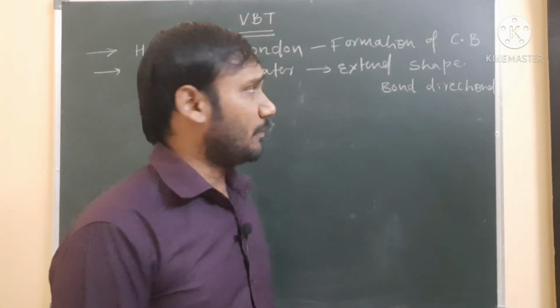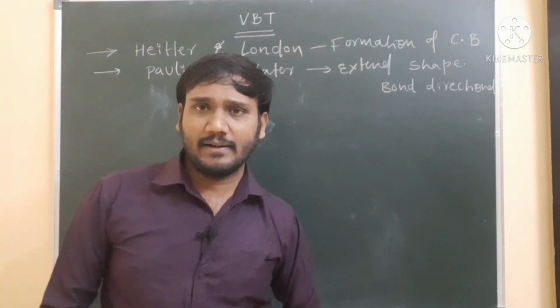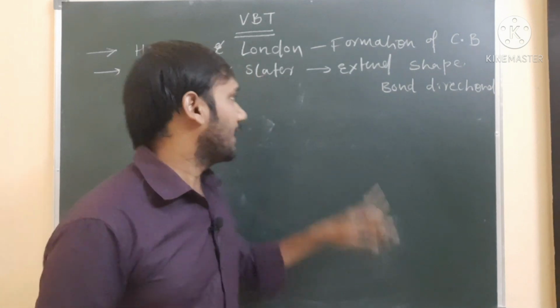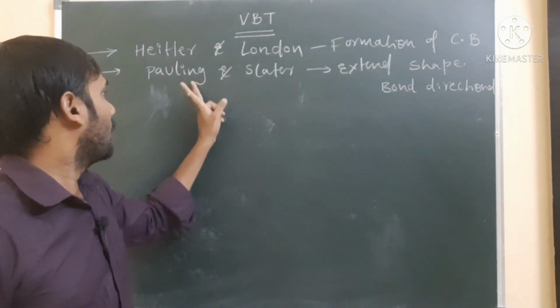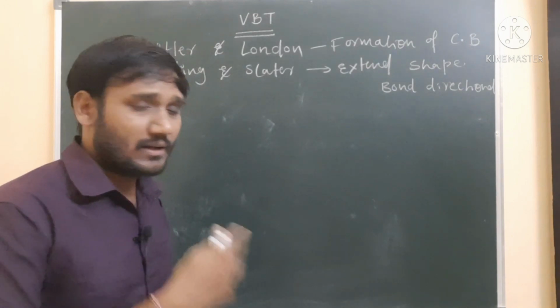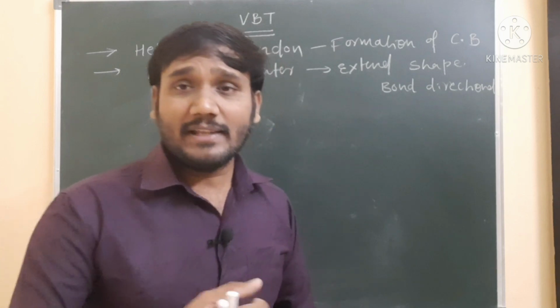The scientists who proposed it, Heitler and London, proposed the valency bond theory to explain the formation of the covalent bond. After that, Pauling and Slater extended that by the addition of some new points. So they extended the valency bond theory. So why did they extend it?